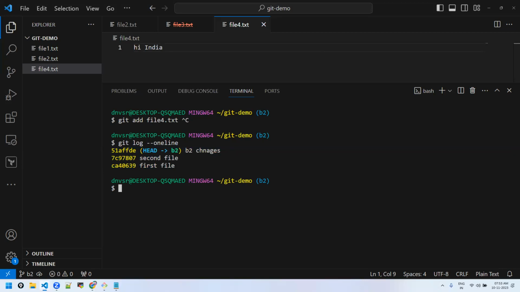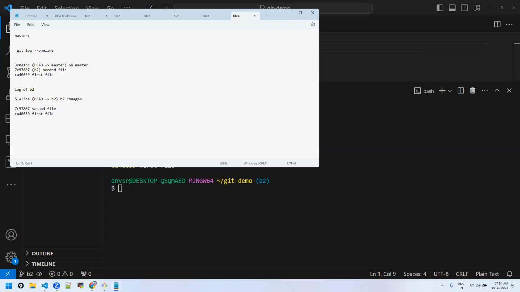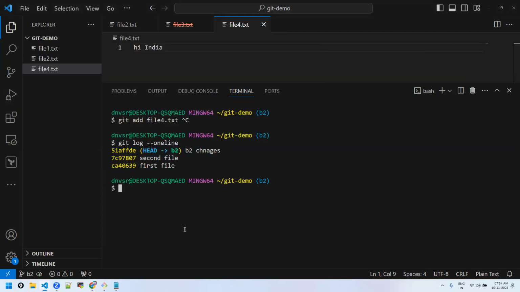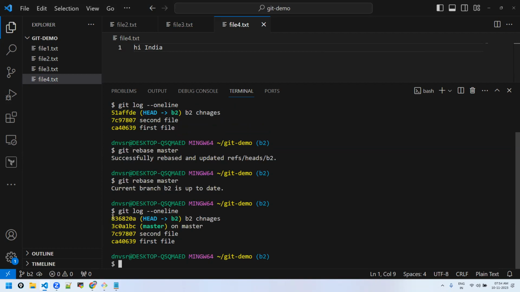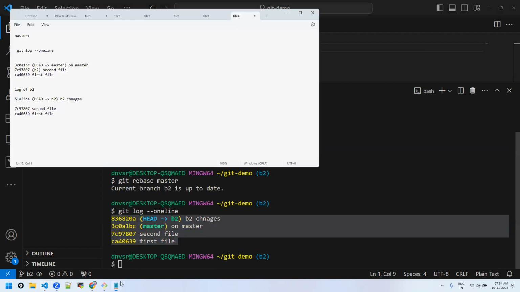Go to the merge once again, Preethi. Check the merge. Do the merge in this situation. We did the merge already yesterday. You can try it out from your end. I'm going to do rebase. Git rebase master. See, it says successfully rebased. This definitely didn't happen yesterday, that's for sure.